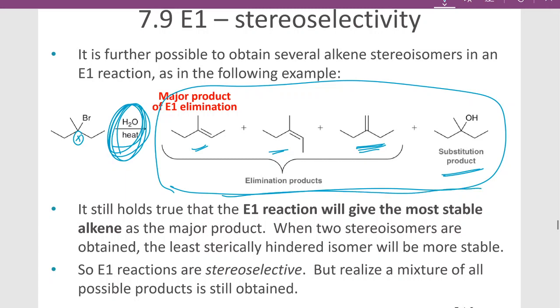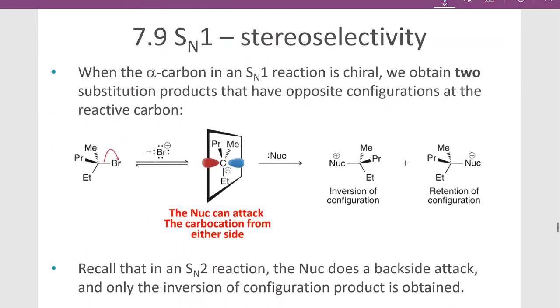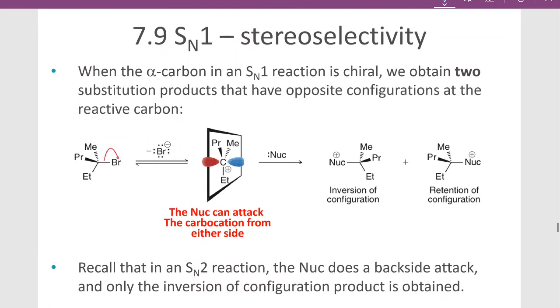So the E1 reaction is going to give the most stable alkene when two stereoisomers are possible, okay? And, you know, the regiochemistry is important. If that's important, then you're going to get preferentially Zaitsev, preferentially trans versus cis. But all of these products are possible and still obtained, so we just get really a pile of crap. So as far as the SN1, we didn't talk about that yet.